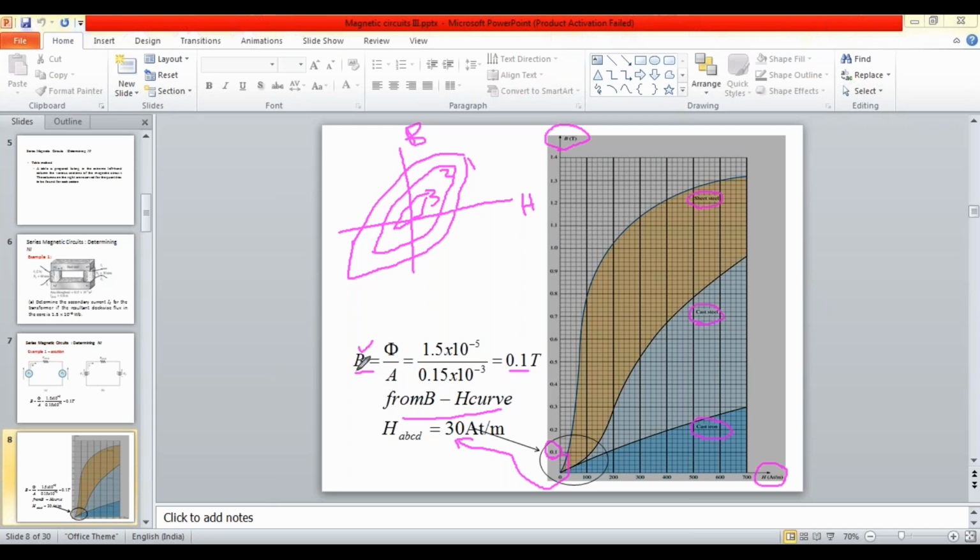Then for the calculated flux density value, from this graph as given by the manufacturer, this BH loop curve provided by the manufacturer, we can extend that point onto the x-axis so that we can obtain the magnetic field intensity H value. Fine.